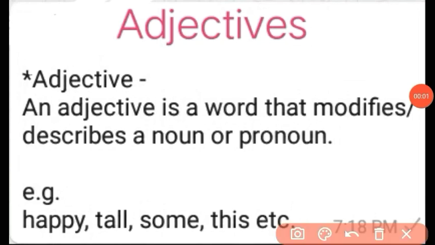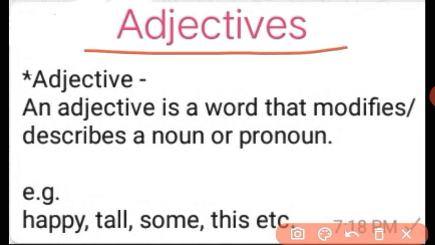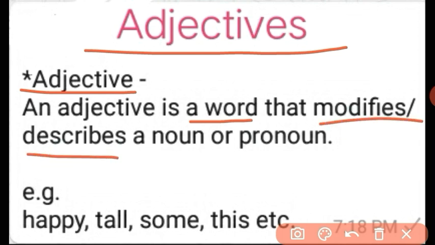Dear scholars, let us see the next part of speech, which is adjectives. What is meant by adjective? Here is a definition. An adjective is a word that modifies or describes a noun or pronoun.